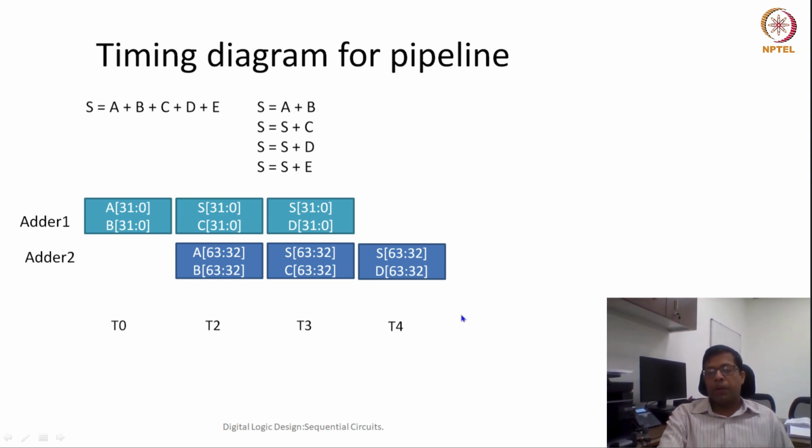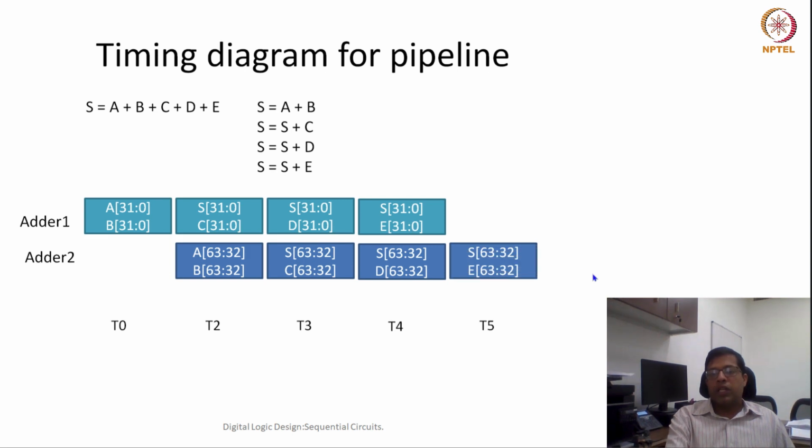Because it is available, adder 1 is again free, so we can start the fourth addition, which is S plus E. The lower half of this fourth addition we have started. By the time T5 comes, this computation would be done. So how much time has this whole computation taken?